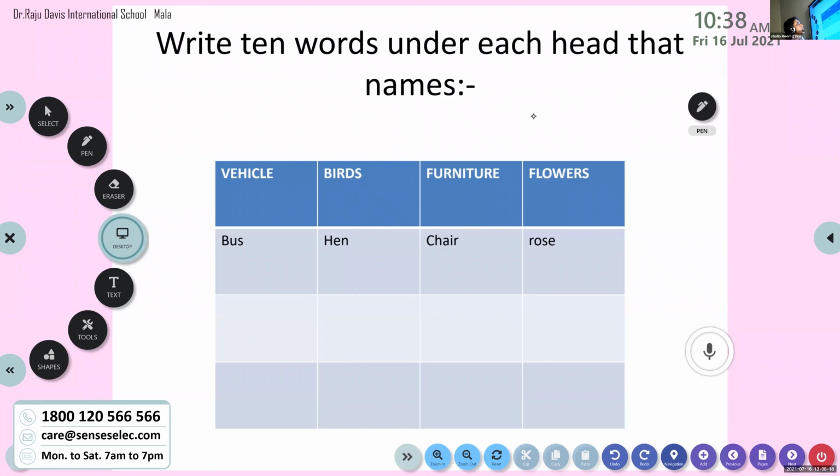Let me ask you a question, children. Have we completed the names of vehicles, children? I hope the boys have completed. Yes, okay. So, children, you can write any 10 names. There's no hard and fast rule that you have to write only these names. It is left to you. You can write any names, but as a classwork, we are doing it. You can write as many words as you want.